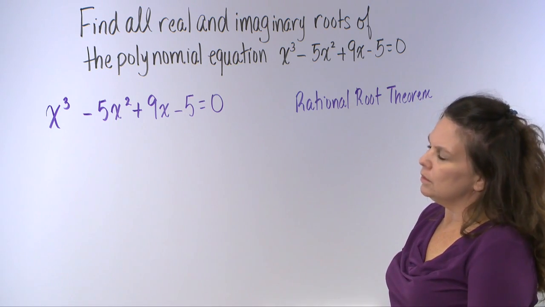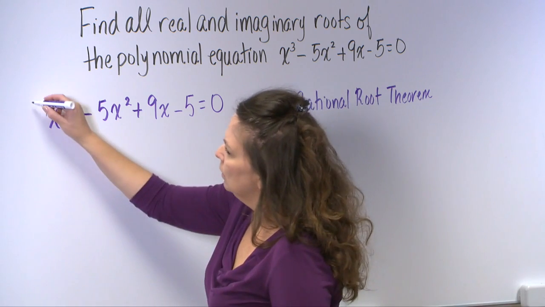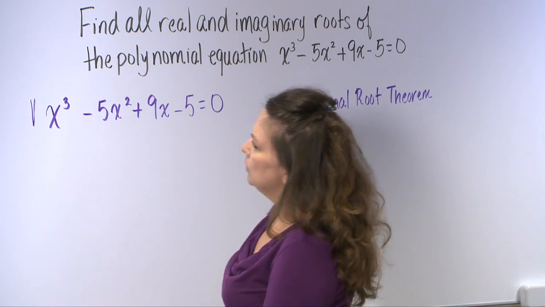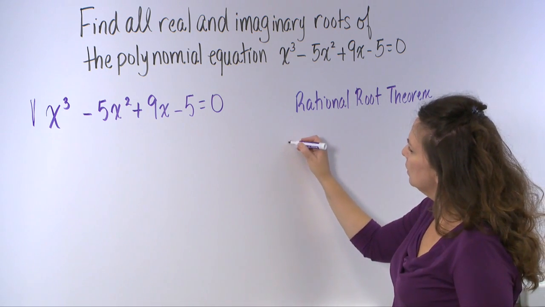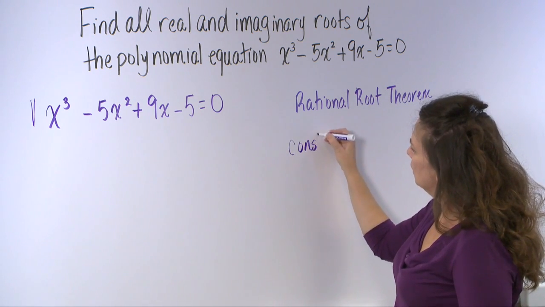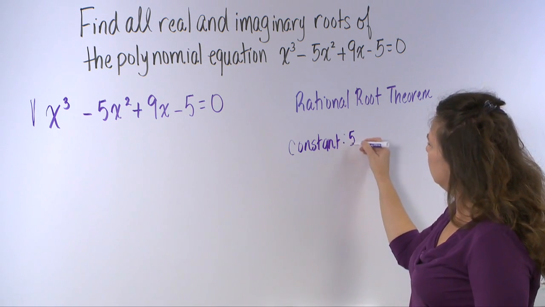Now, in this particular example, our leading coefficient is 1. That is, the coefficient in front of the x cubed is 1. So I'm going to consider the constant, and the constant is 5.